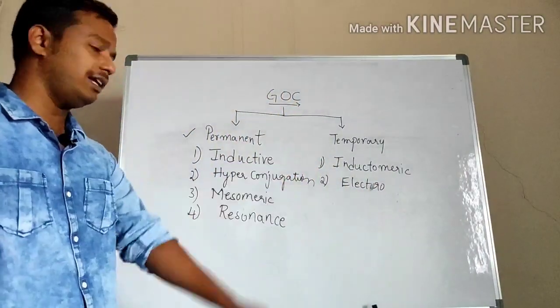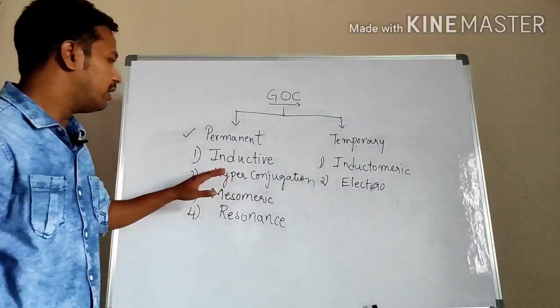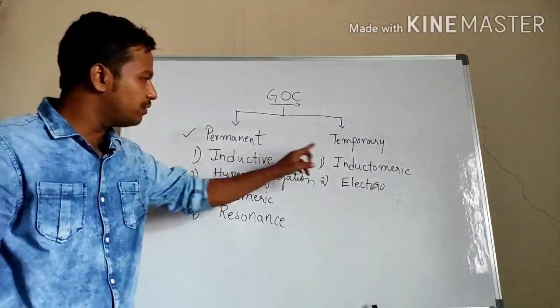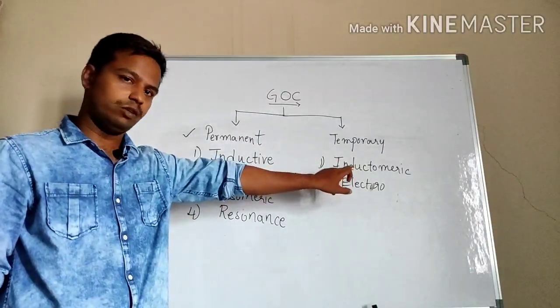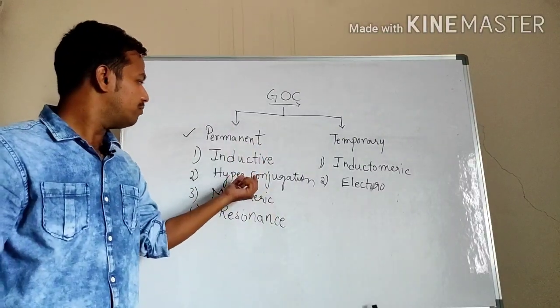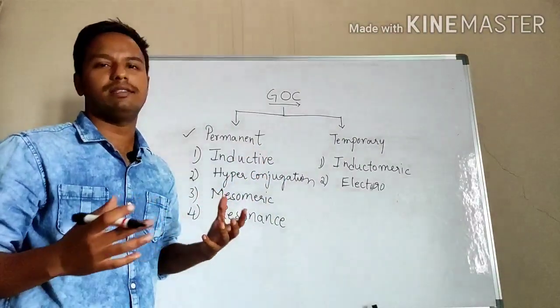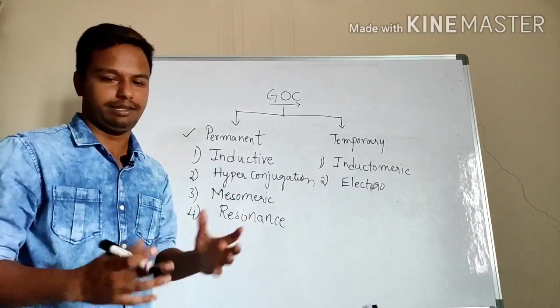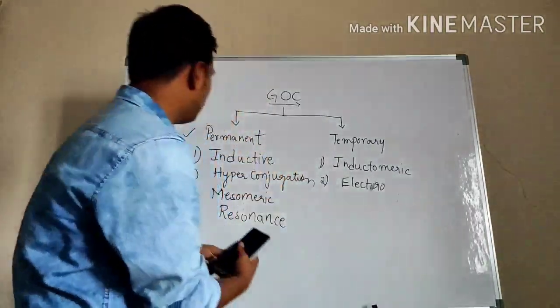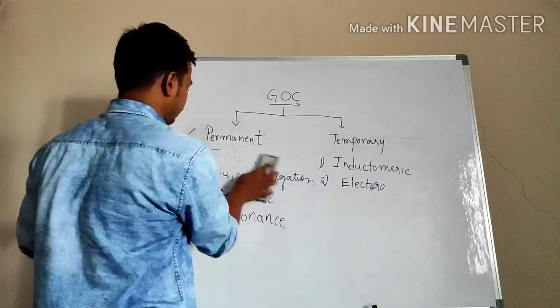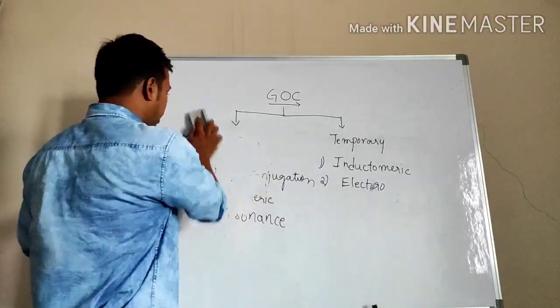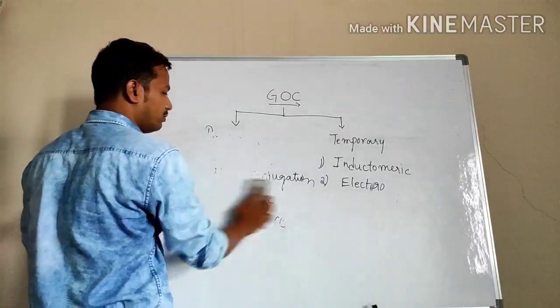Inductive effect is different from inductomeric effect. One by one we will see, and we will have a glance at what is inductive effect. So let's move on to inductive effect, which is a permanent effect. I hope you note it down.